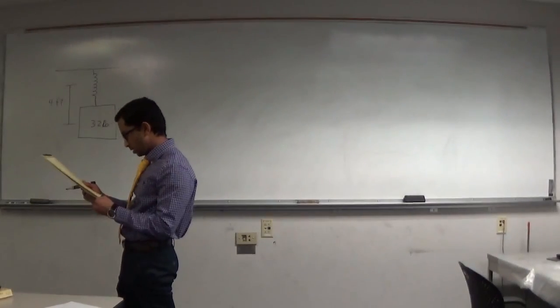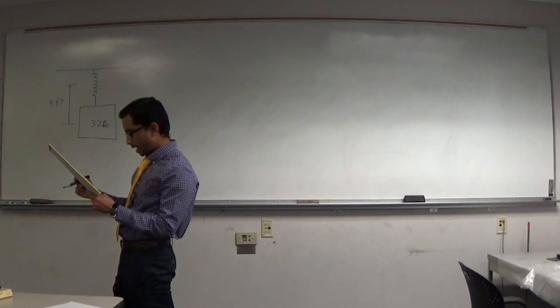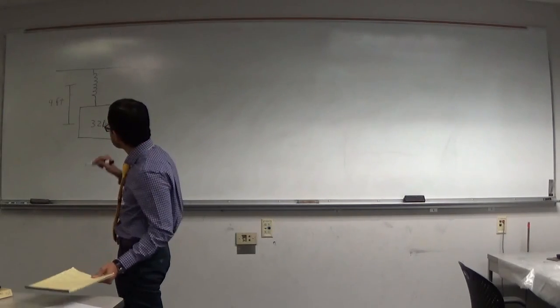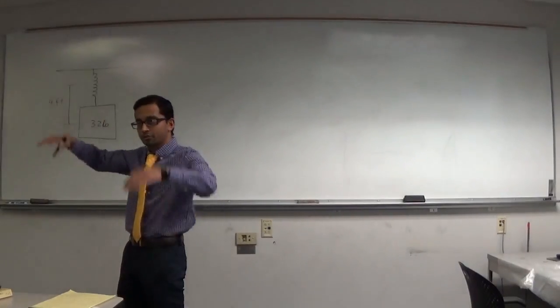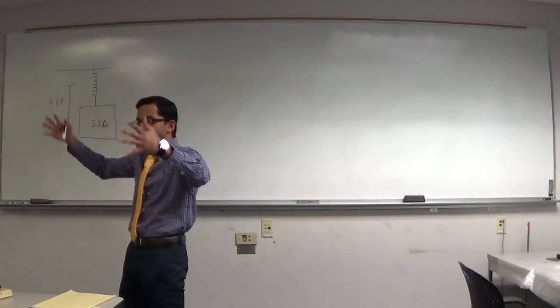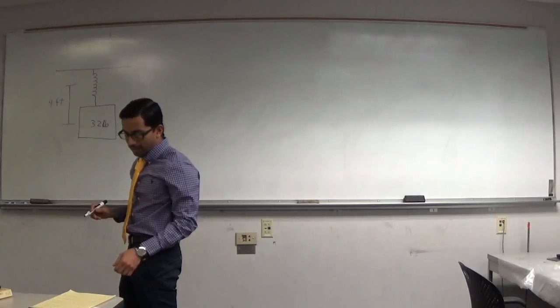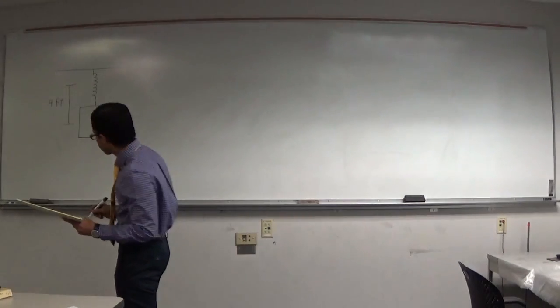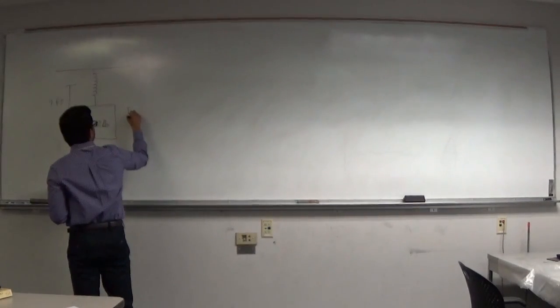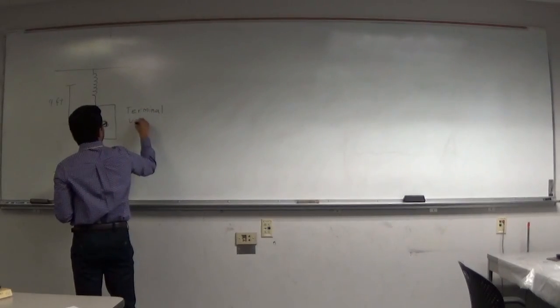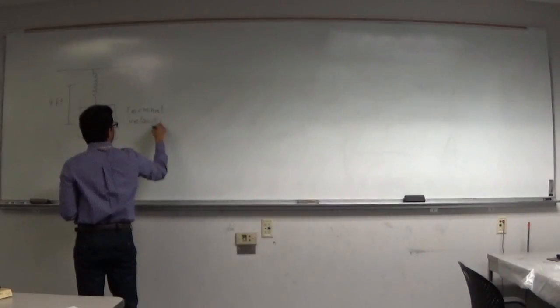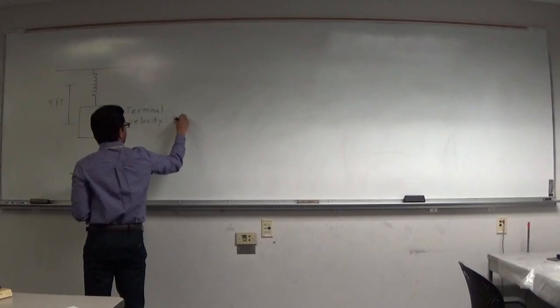And let's say that we have a viscous damper such that the terminal velocity of this, if it's on free fall through this viscous damper, is going to be 8 feet per second. So terminal velocity is going to be 8 feet per second for this.